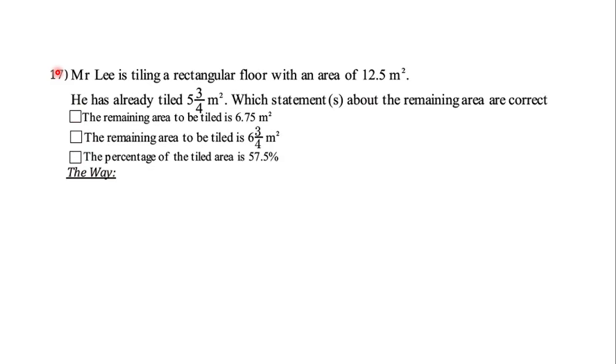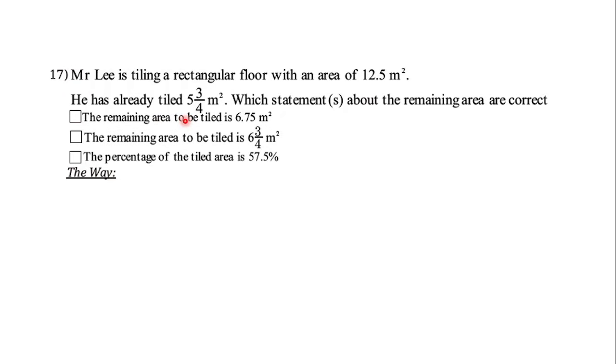Mr. Lee is tiling a rectangular floor with an area of 12.5 meters square. He has already tiled 3 out of 4 meters square. Now the question is, which statement or which statements about the remaining area are correct? So there are 3 statements here, and let me prove it one by one.